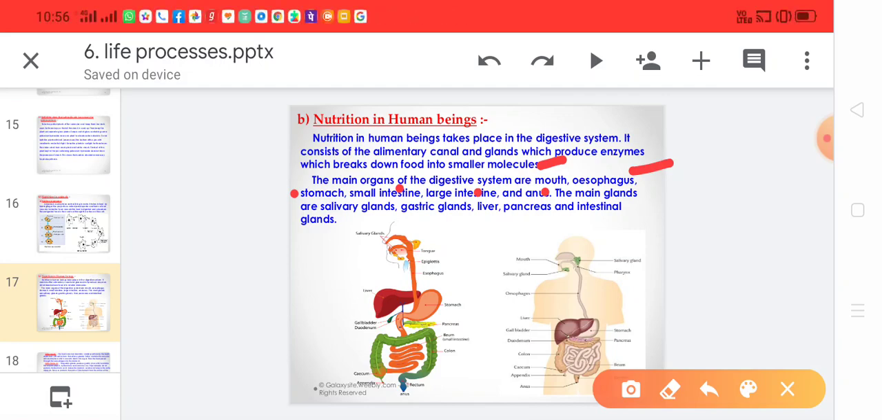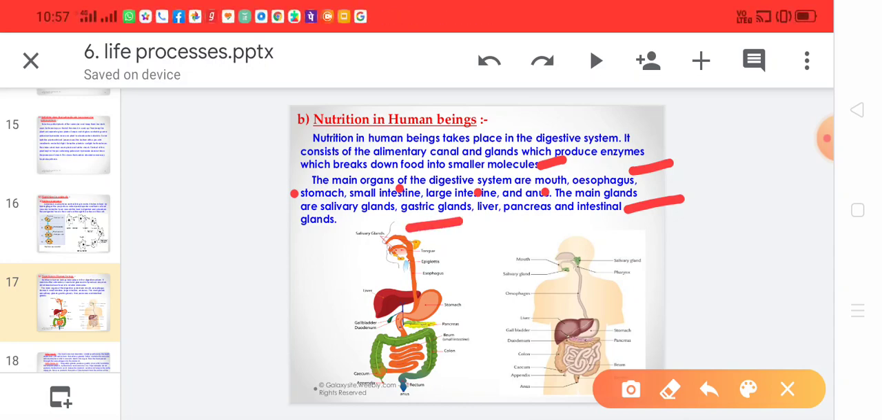Apart from the organs of the digestive system, there are certain glands associated with the digestive system. These glands help in digestion of the food by releasing certain enzymes. Number one, salivary glands. Salivary glands are present in the mouth. There are 3 pairs of salivary glands in the mouth which secrete saliva. Saliva contains salivary amylase enzyme, and this acts on the food in the mouth only. So we say that the digestion of food begins in the mouth.